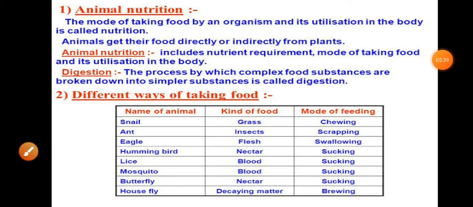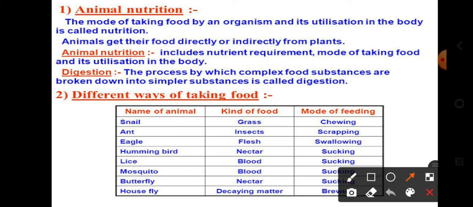So now after the feeding mechanism, the important task that comes is the utilization of food by the body. So how will the body utilize the food? Because in our 6th class we completed that the food we are eating is present in a complex form.